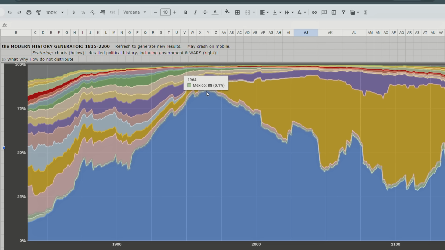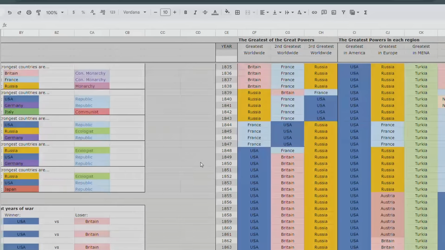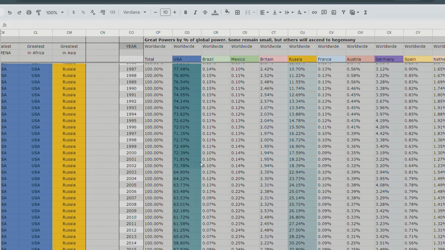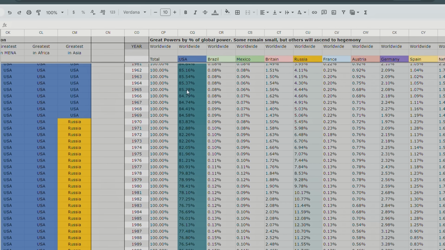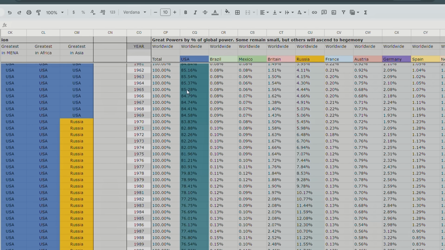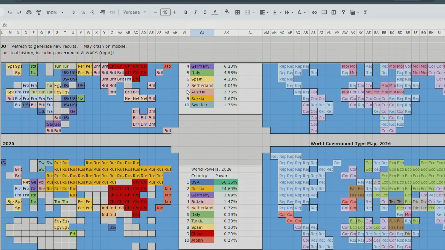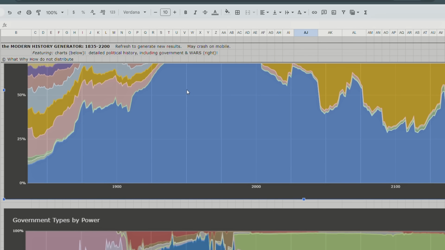Let's see, can we get America? This is something with Google Sheets again. Well, America controls, let's see, 1965. If we want to see the specific number, we can just scroll over here, scroll down to 1965. There we go. 1965, 85.3% of world power is held by America in 1965. So this is like a timeline where there's no Cold War. Instead, there's just America. But then America fades away over time as well.